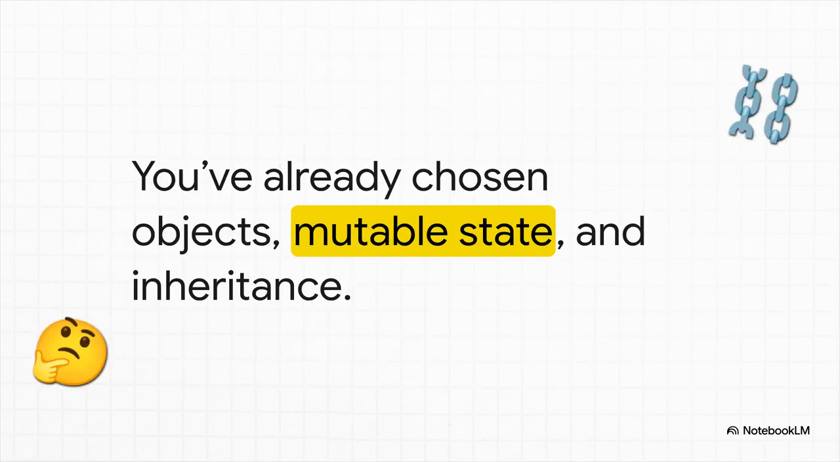And that choice means we accept a world where data can change unpredictably. It means we accept these complex, tangled class hierarchies. It means we accept a paradigm that, for the demands of the modern web, might just be creating way more problems than it actually solves.